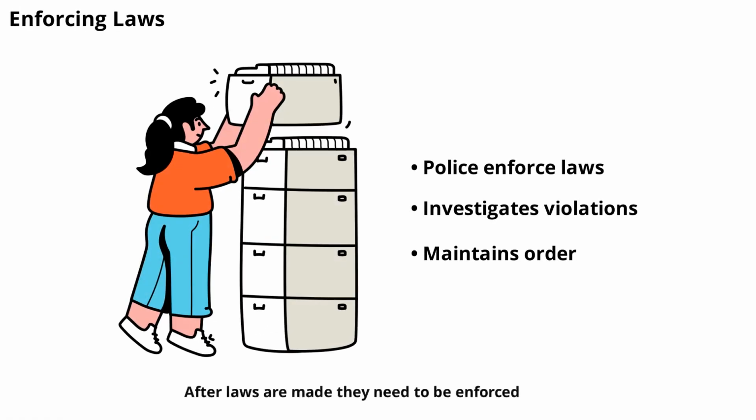After laws are made, they need to be enforced. This is where the executive branch of government comes in, including police, regulatory agencies, and other officials. Their job is to make sure everyone follows the rules. If someone breaks the law, the government can investigate, prosecute, and punish offenders. This enforcement is crucial for maintaining trust and order in society.